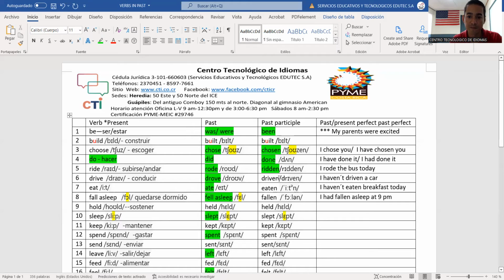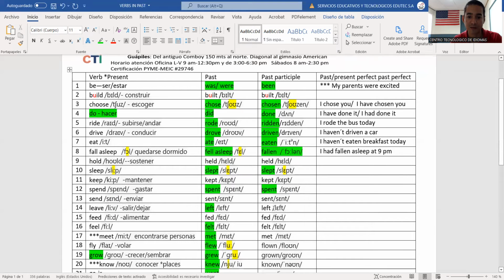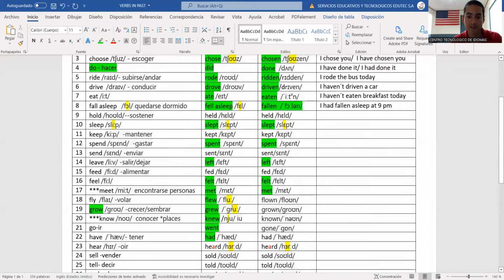Then you have driven, then eaten, you have fallen, which is caído, and then you have slept, dormido, and you have spent, gastado. Then you have left, felt, met.